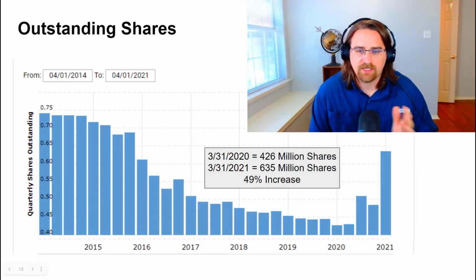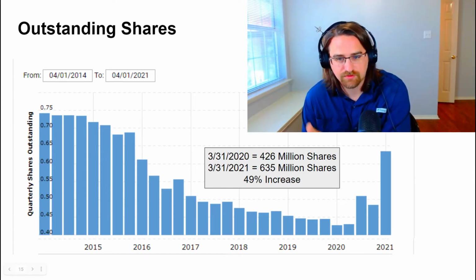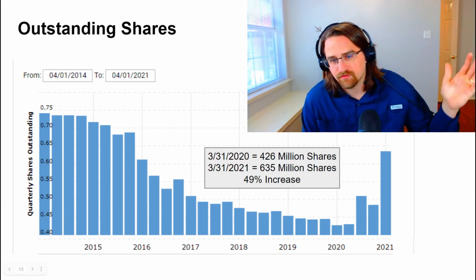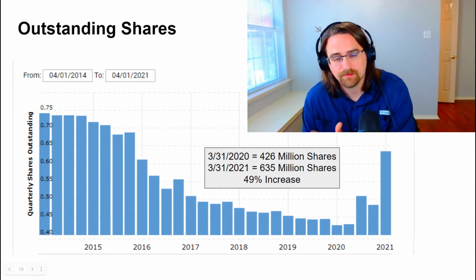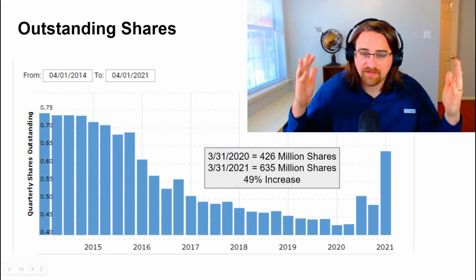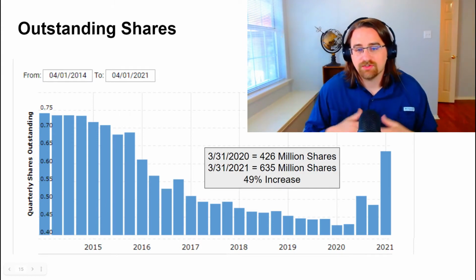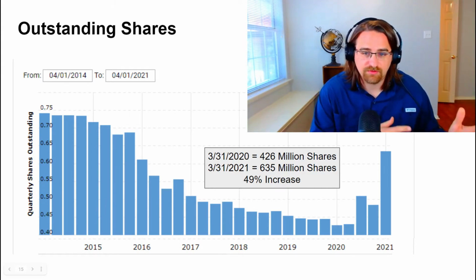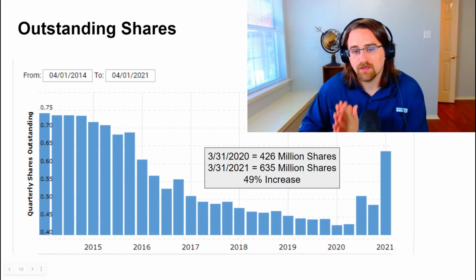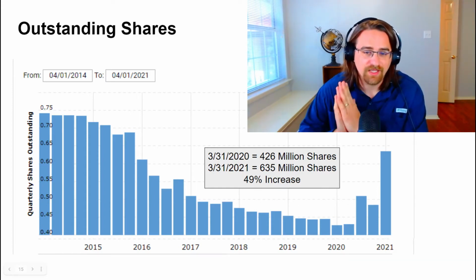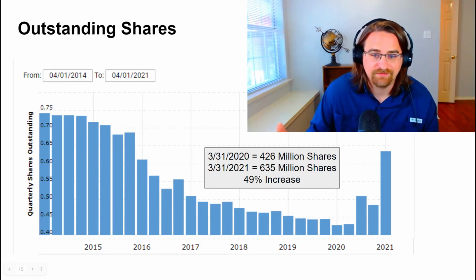They've been paying that down over the course, and so up until March 31st of 2020, they reduced that from near 700 all the way down to 426 million with share buybacks. Over the course of the last year, they've almost reached where they were back in 2015 by issuing new shares. So they went from 426 million shares up to 635 million shares 1 year later, a 49% increase in the total number of shares outstanding.